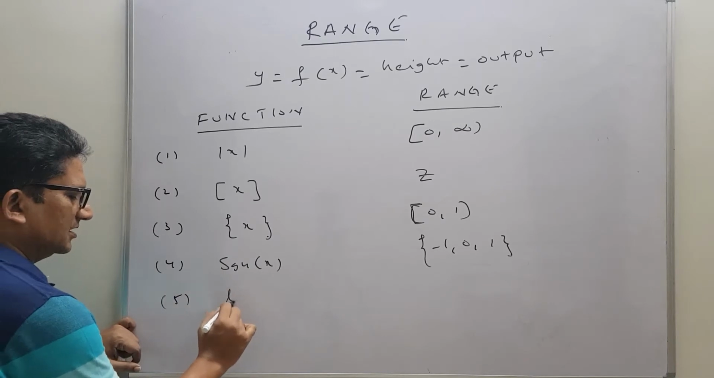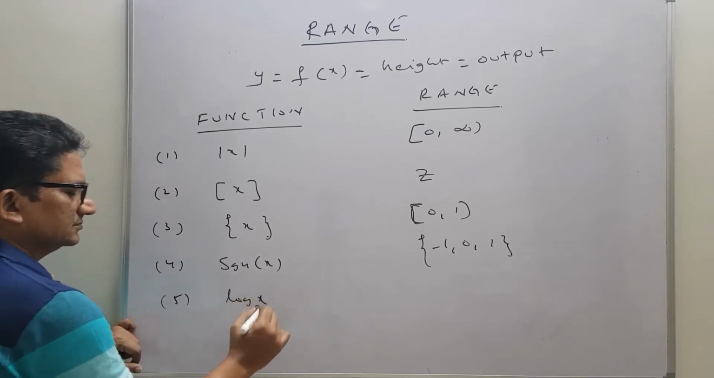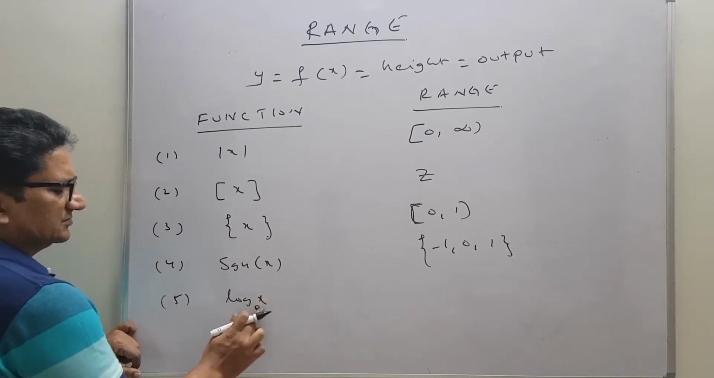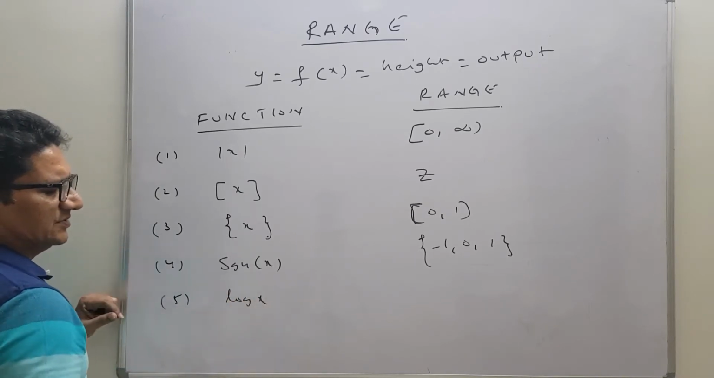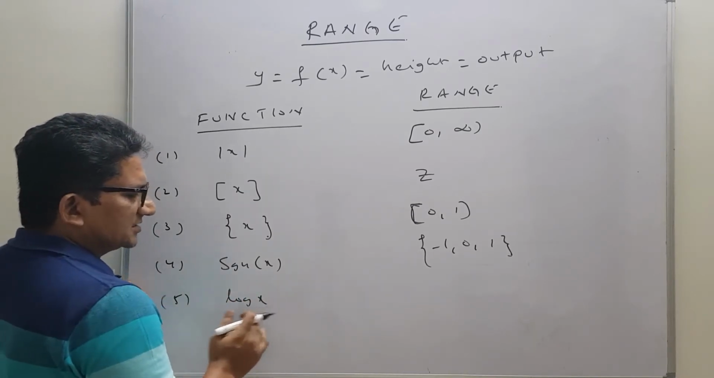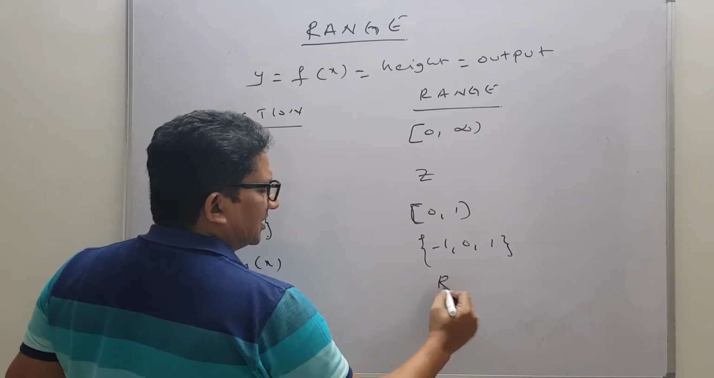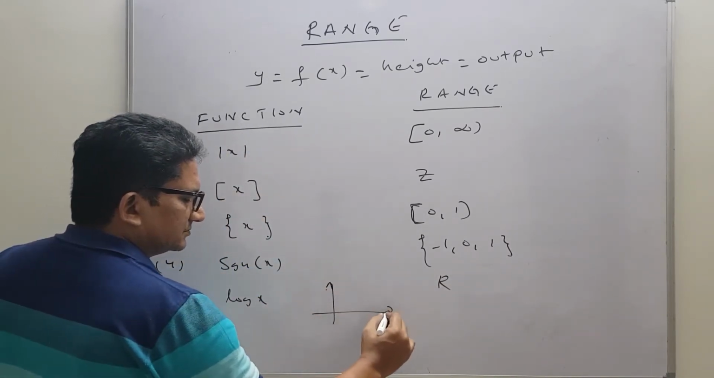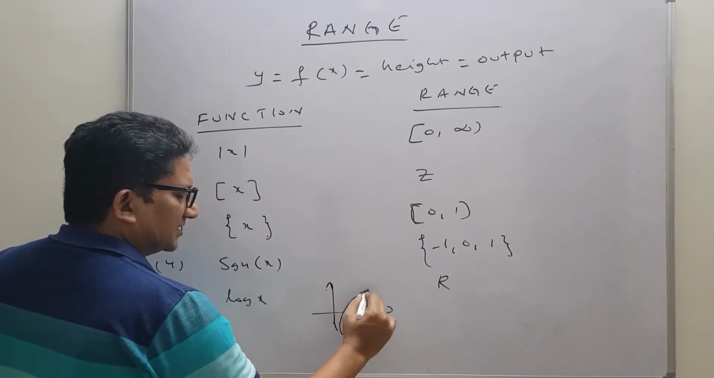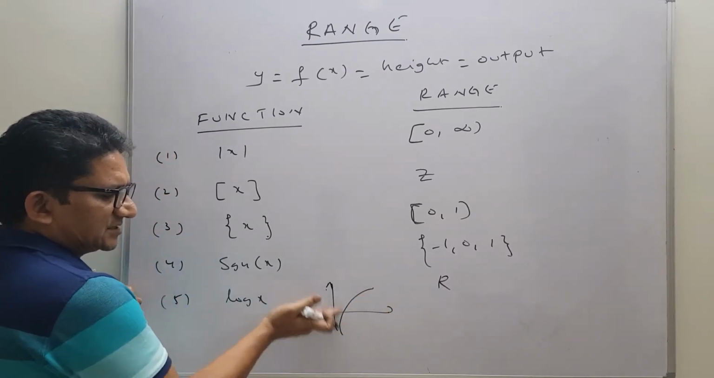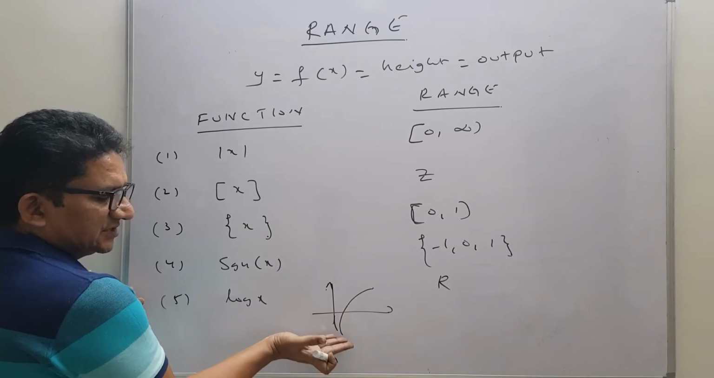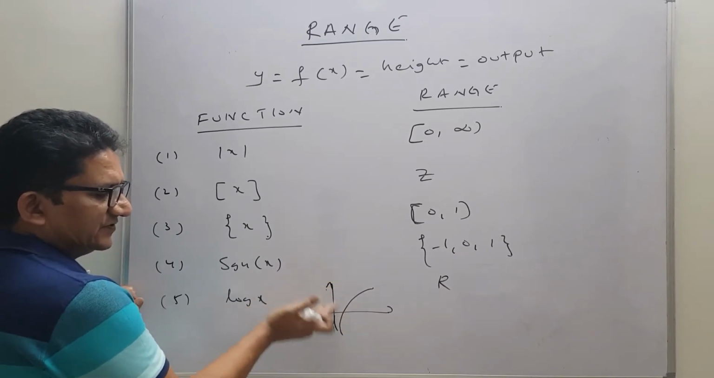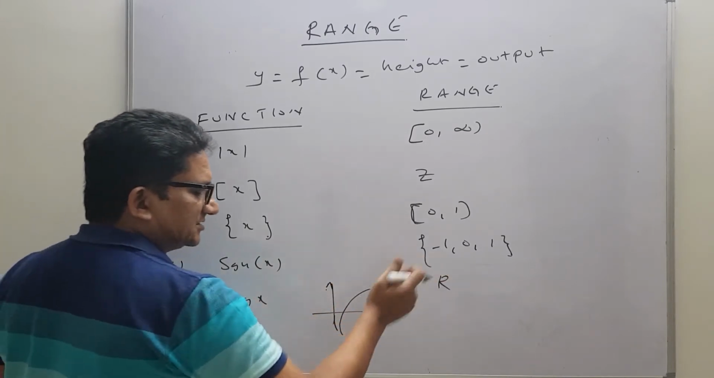Next, log x to the base e. So for the log x function, the base may be anything, so depending upon the base it will vary. So the log x range will be R only. We will recall the graph of log x. So this is the graph of log x. On the y-axis, height is the range, meaning completely from -infinity to infinity it is there. That's why the range is R.